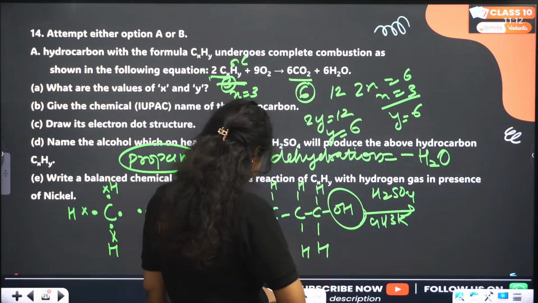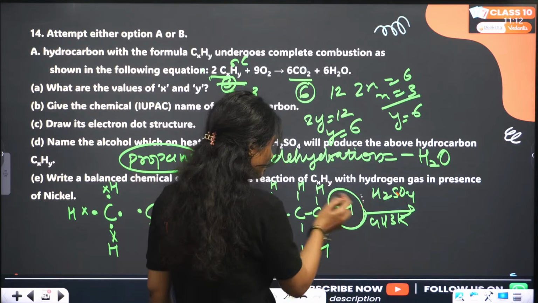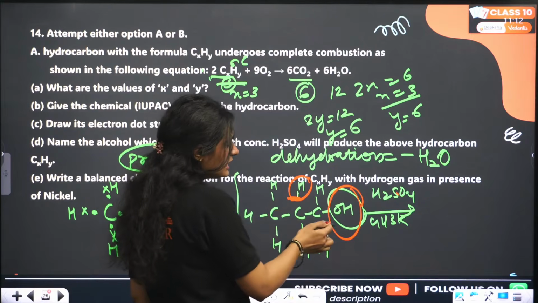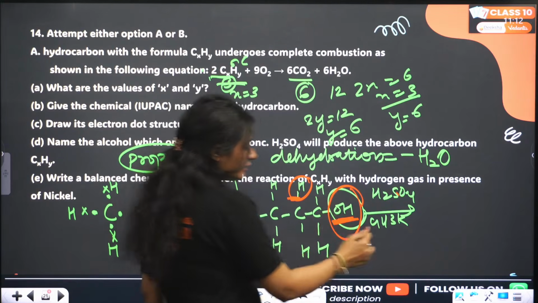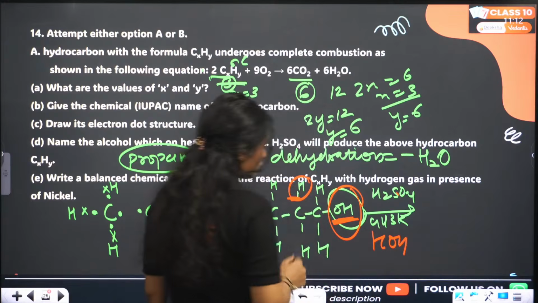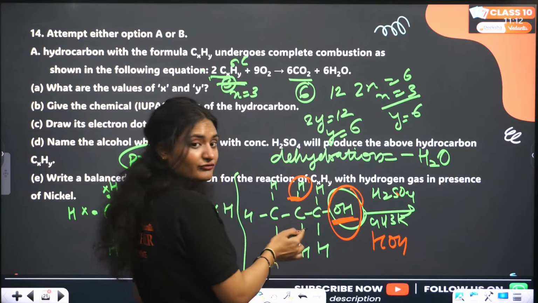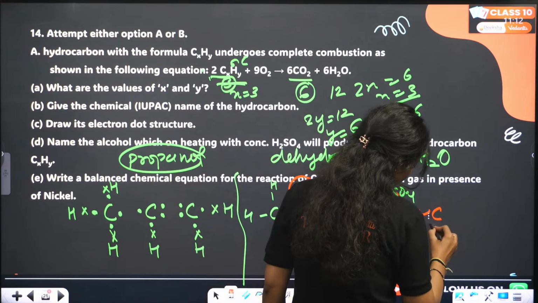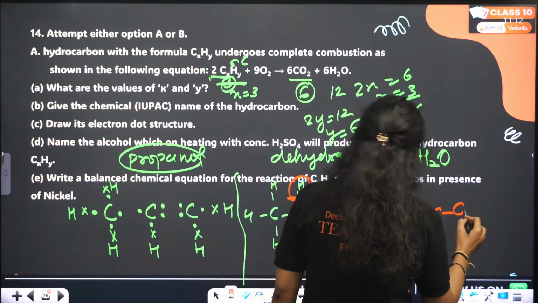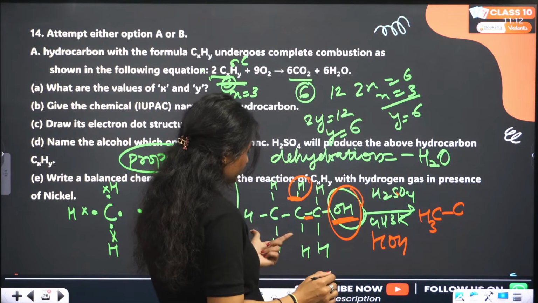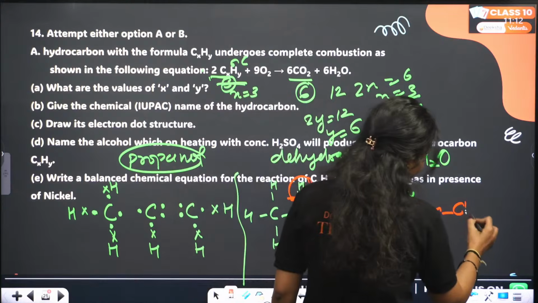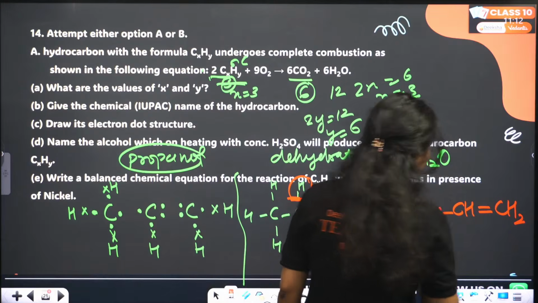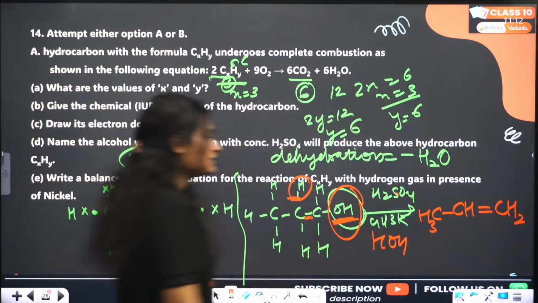Let me highlight the part that is getting lost: OH and one H. The hydrogen from the second carbon and the OH from this carbon, HOH, which means a water molecule got lost. So the bond is getting formed between these two carbons. Clear? CH3, CH. That is propene.